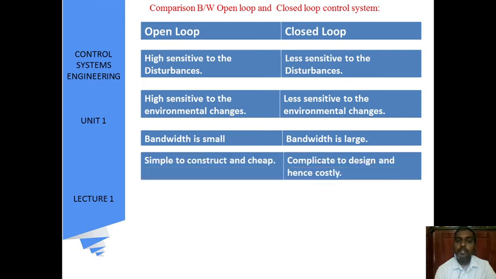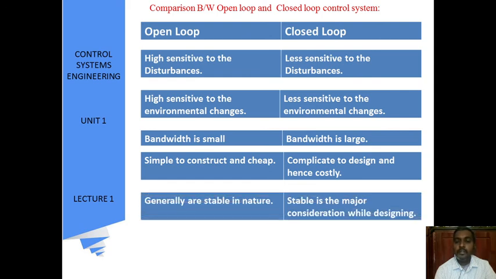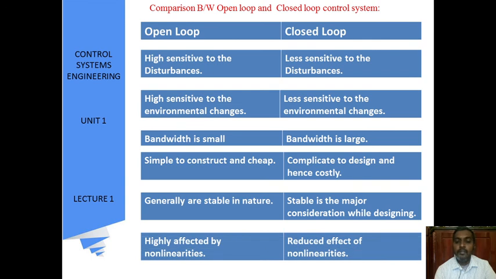It is easier to construct and cheap. It is complicated to design, and hence it is costly. Generally, open loop systems are stable in nature, while stability is the major consideration while designing closed loop. Highly affected by non-linearities, versus reduced effects of non-linearities.